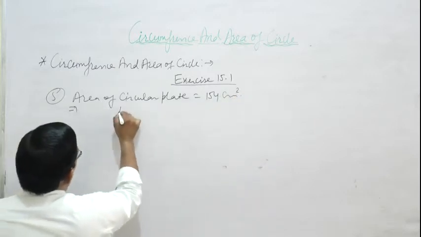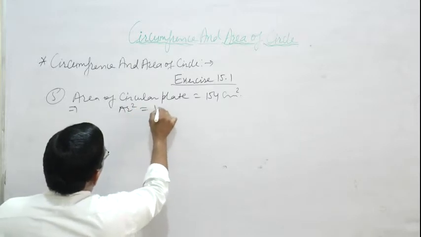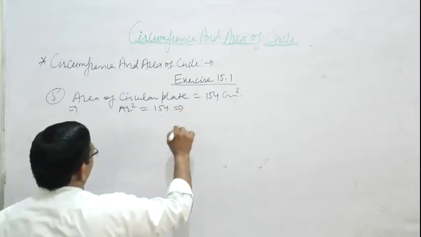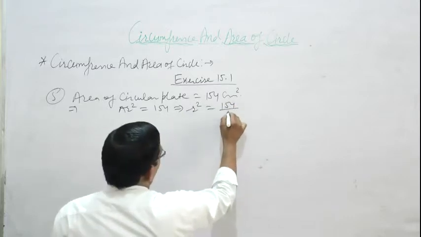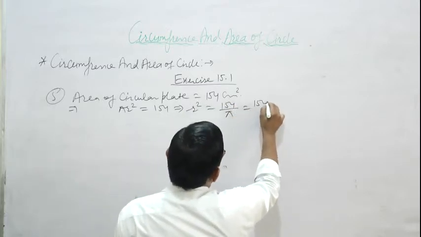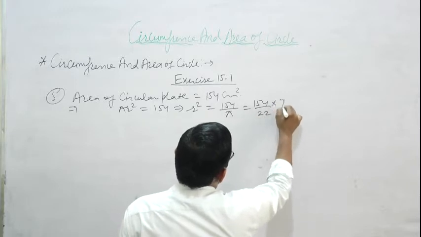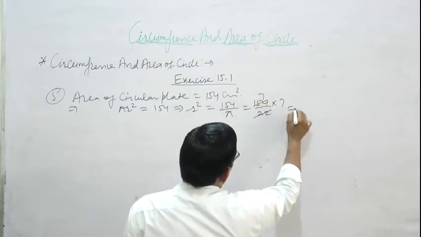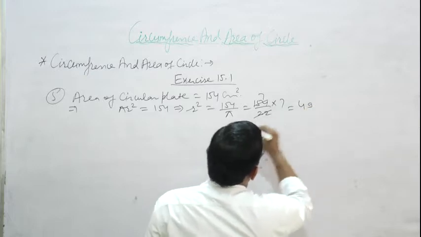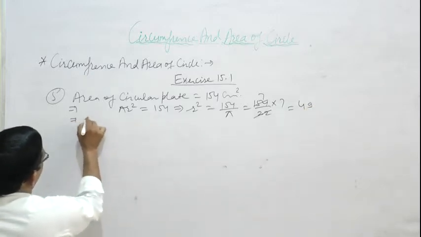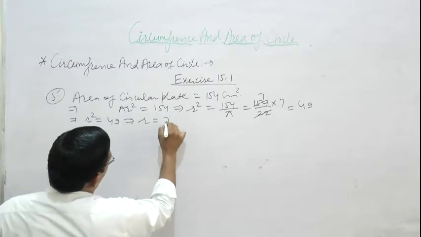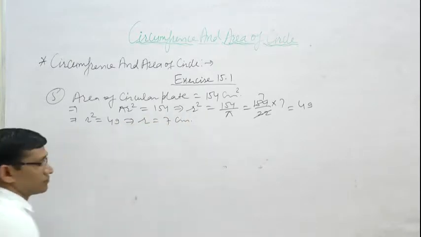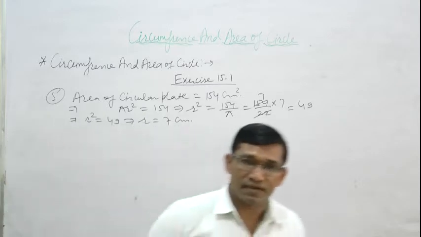We know that area of circle is pi r square. Pi r square is equal to 154, that is r square is equal to 154 upon pi. 154 upon 22 by 7, so 154 divided by 22 gives 7, and 7 multiplied by 7 is 49. There implies r square is equal to 49, so r is equal to 7 centimeter. This is the radius of circle.